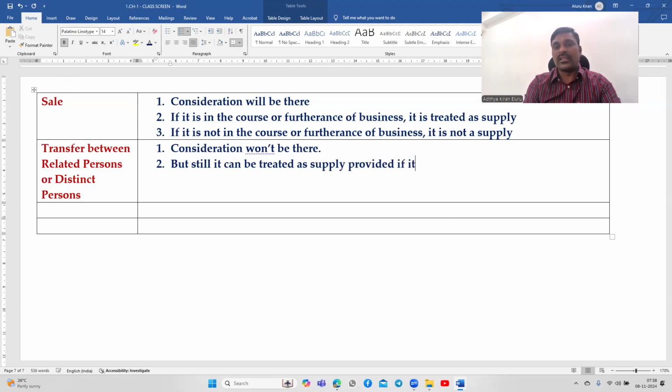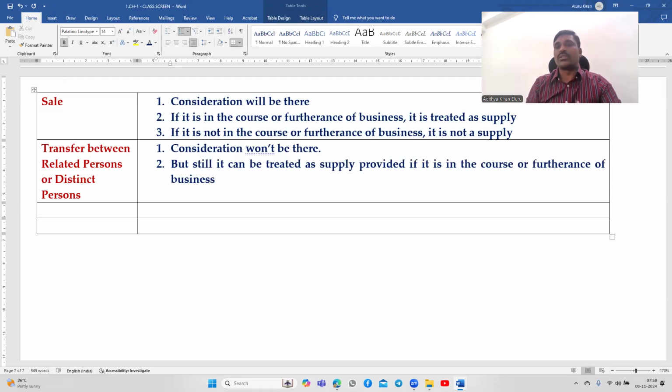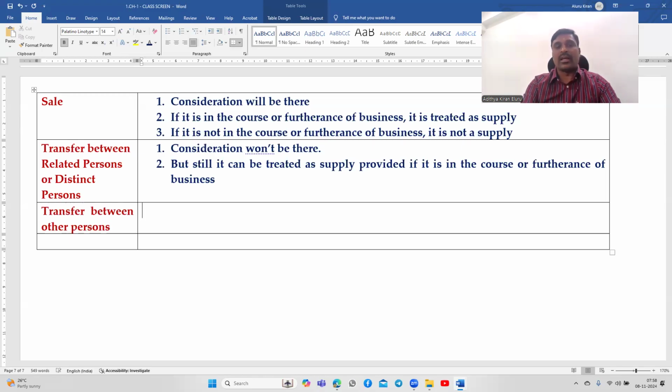It can be treated as supply provided it is in the course or furtherance of business. Next, transfer between other persons. Consideration won't be there.